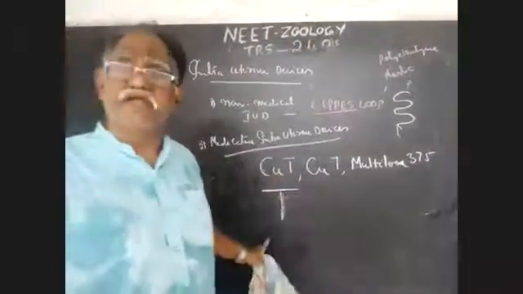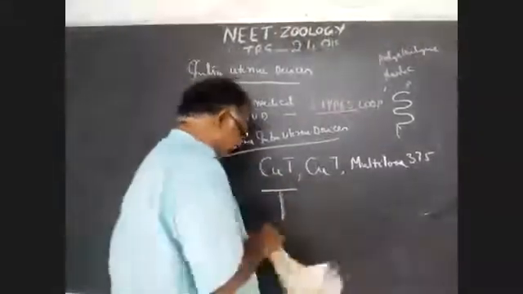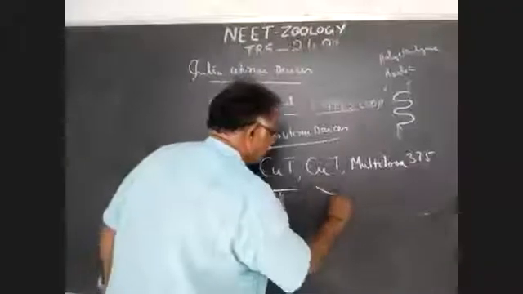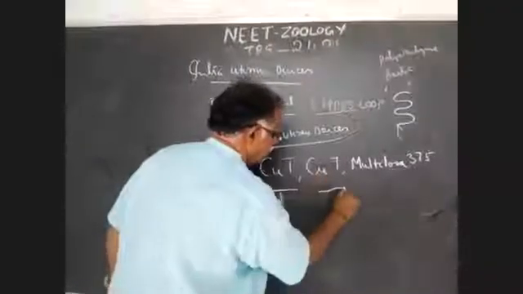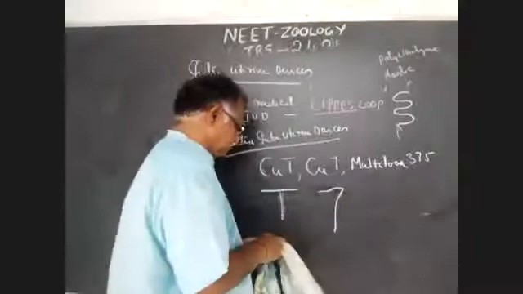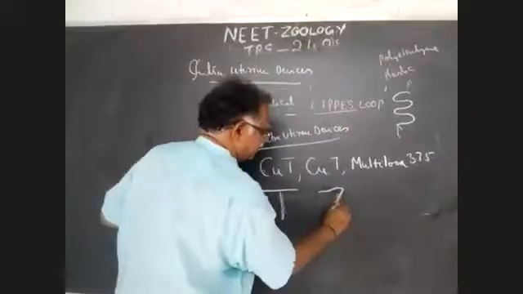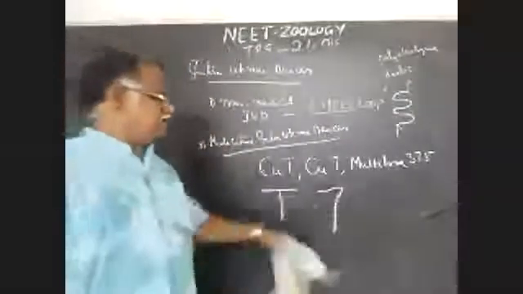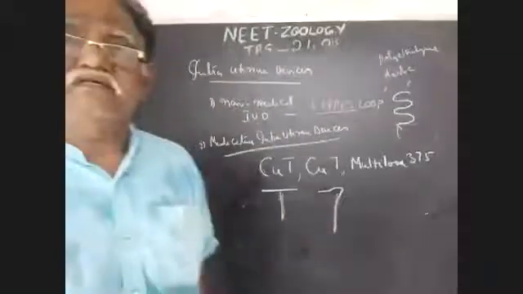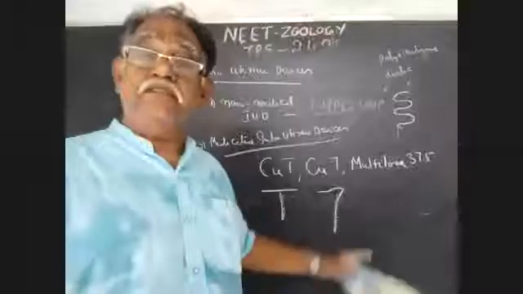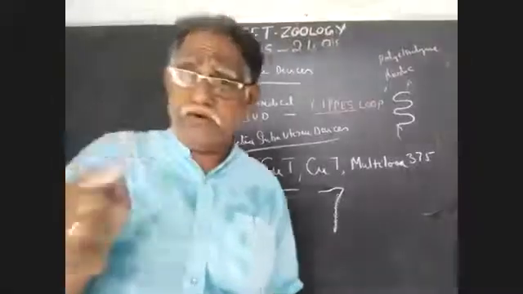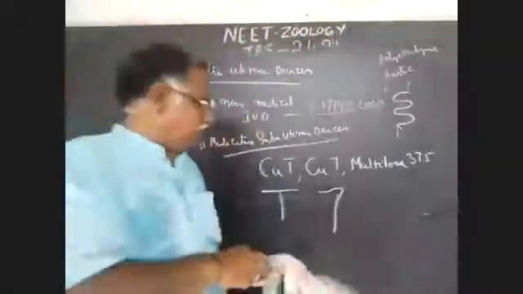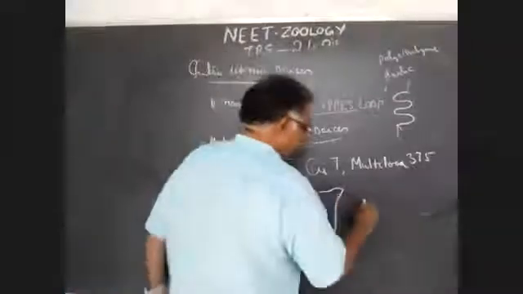This is CuT. In the second one, the vertical limb is covered by copper wire, and it is 7 shape. That's why it is called Cu7. The third medicated intrauterine device is Multiload 375.